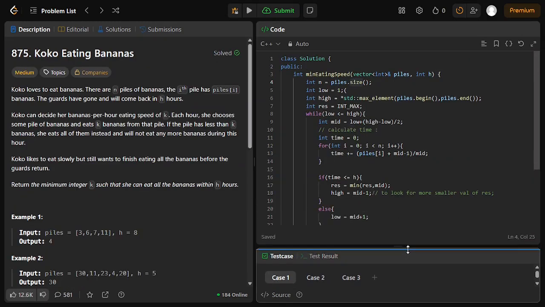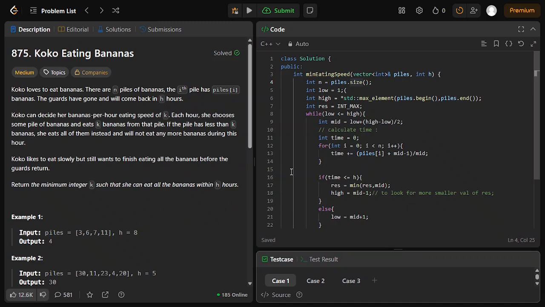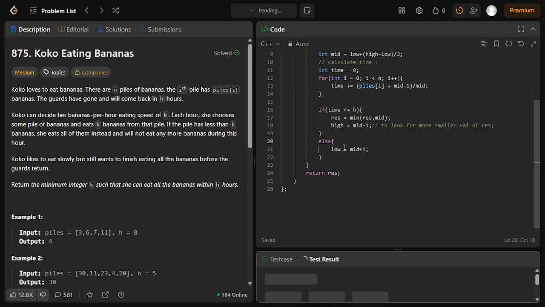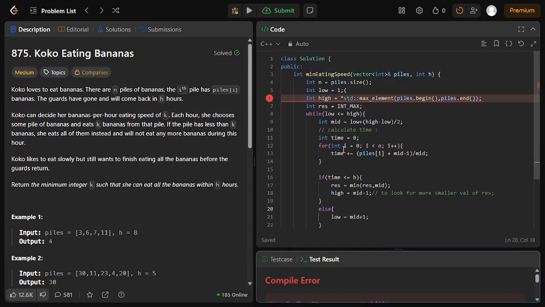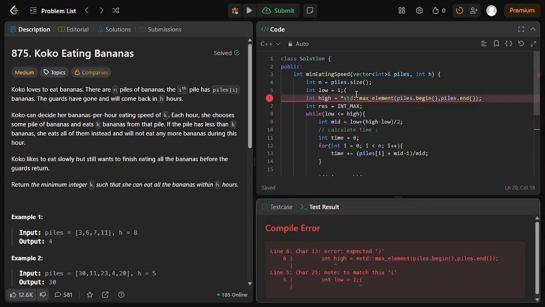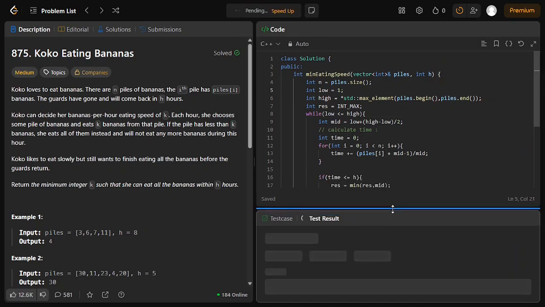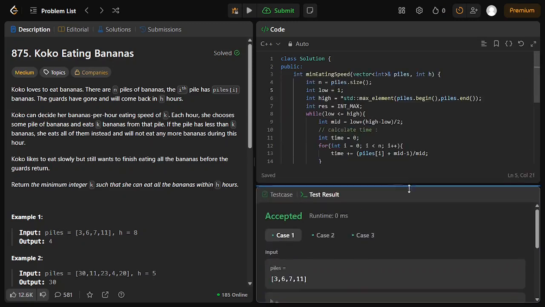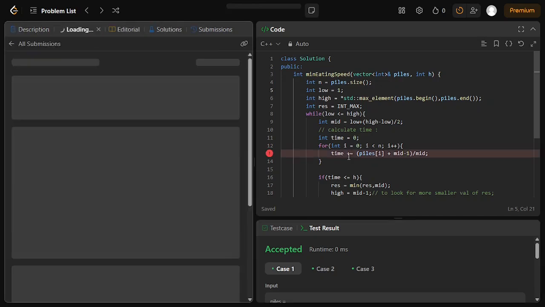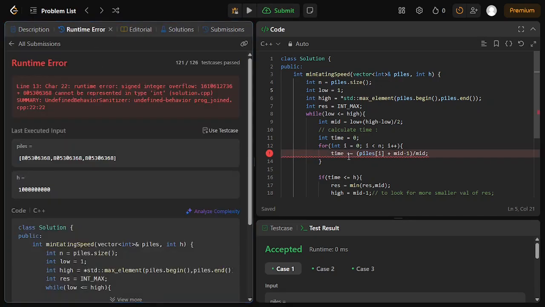So yes, now let's run this code and see if it works. Okay, so our code is running. Let's submit and check if it works for larger test cases or not. Okay, so it has a little problem over here.